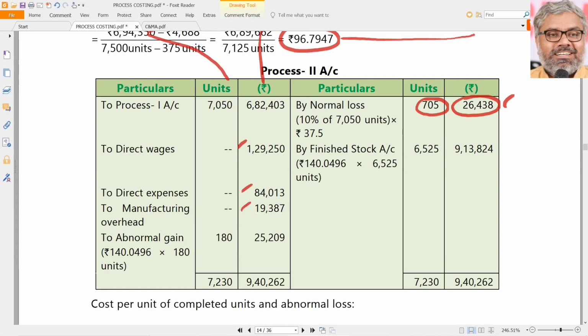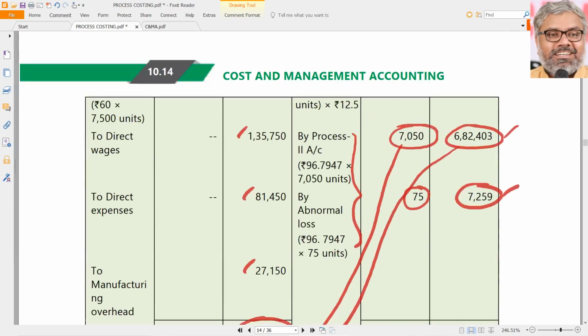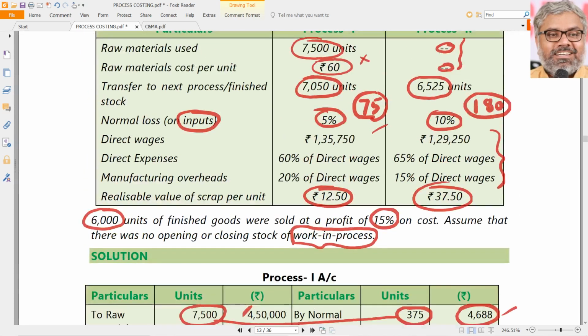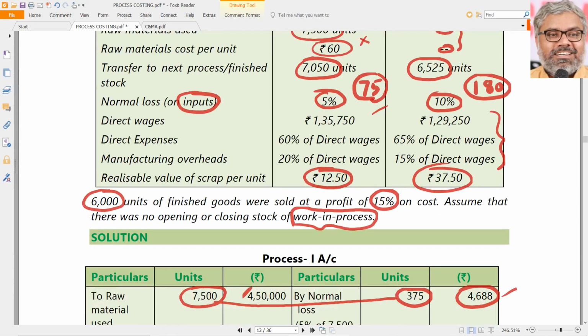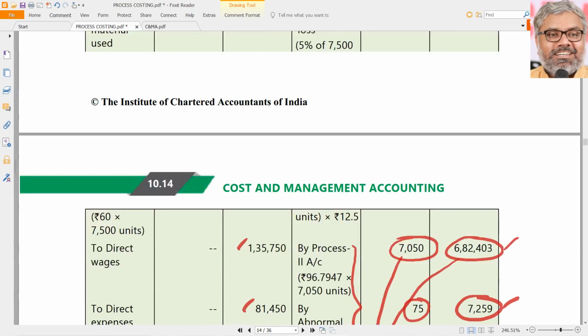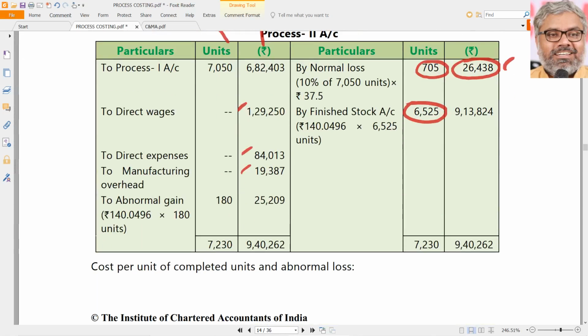Then complete the unit tally. How many units are going to the next process? 6525. That is given in the question. Actually these are the finished goods, because process 2 is the last one. 6525 units are going to be completed. That means there is an abnormal gain of 180 units, as we have already calculated. 180 units of abnormal gain is there.